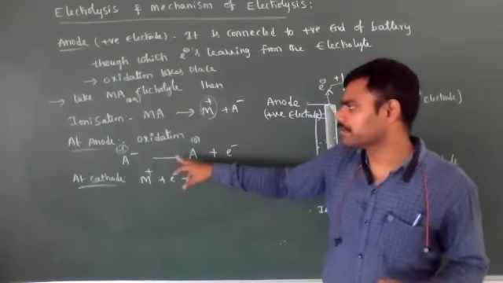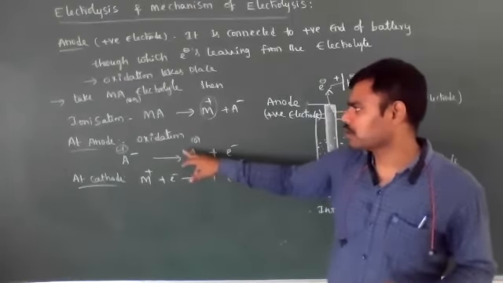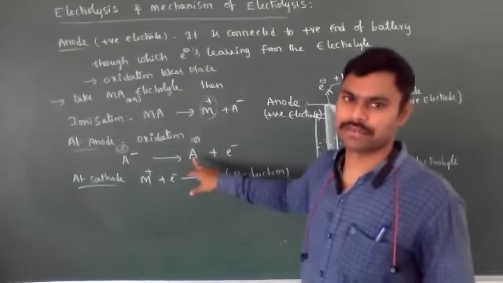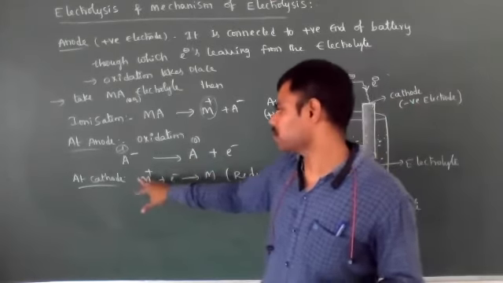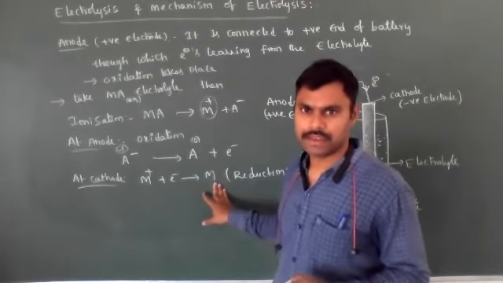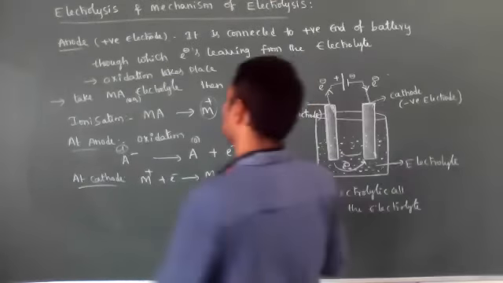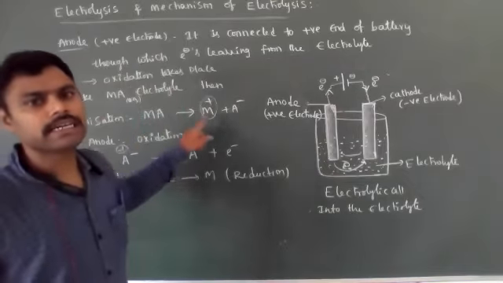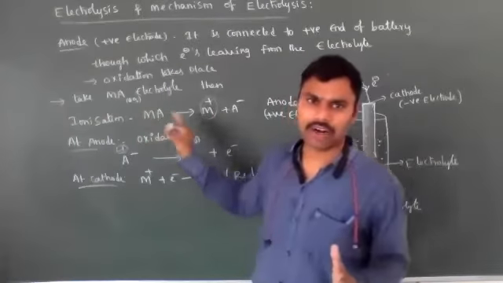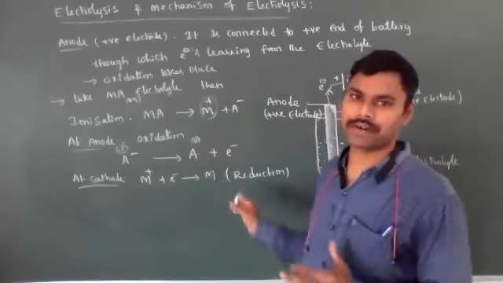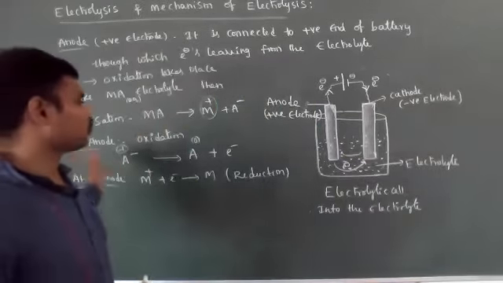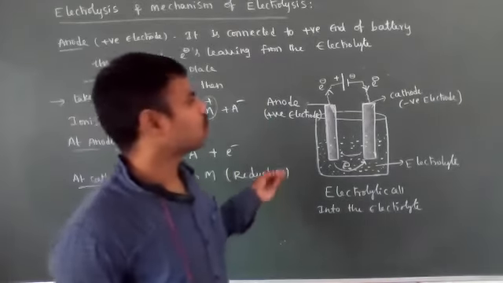See, at anode, the negative ions undergo oxidation to form neutral molecules. And at the cathode, positive ions undergo reduction to produce some products. Then the electrolyte is converted into individual compounds. Whatever electrolyte we are using, it ionizes and gives different products at anode and cathode by undergoing oxidation and reduction.